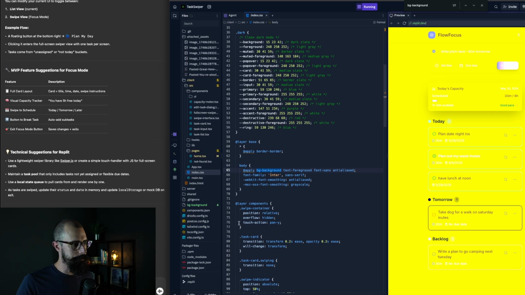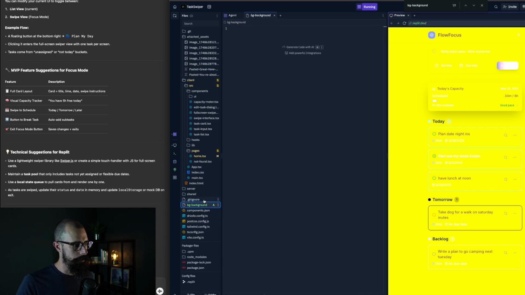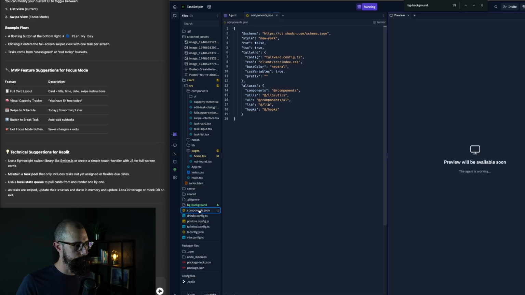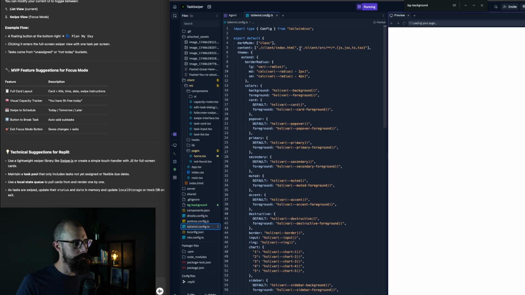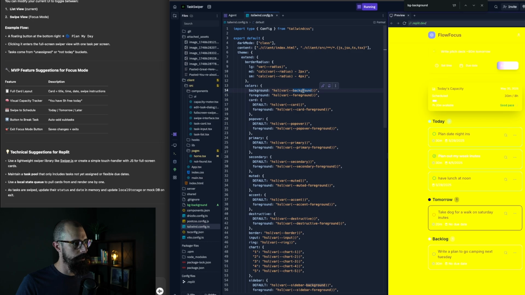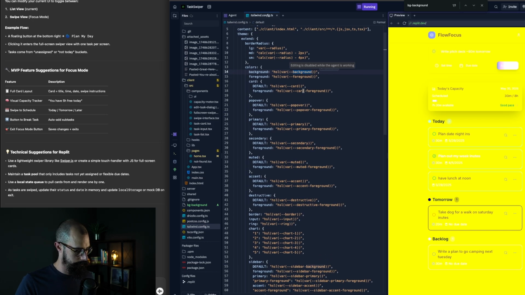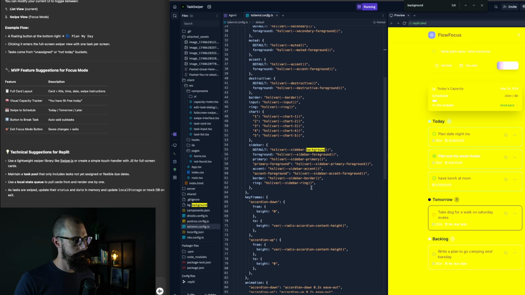So maybe that's the problem, it's having trouble finding the color because it's messing up somehow. What's a tailwind config? Here's a background color. But where is this? Default sidebar background.